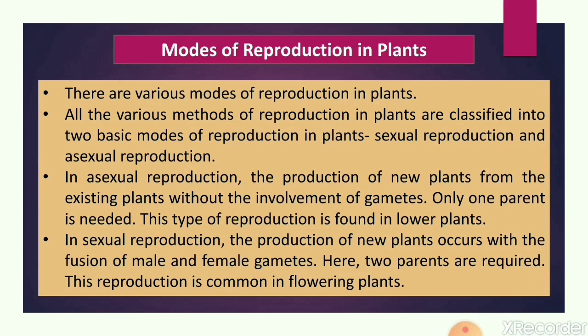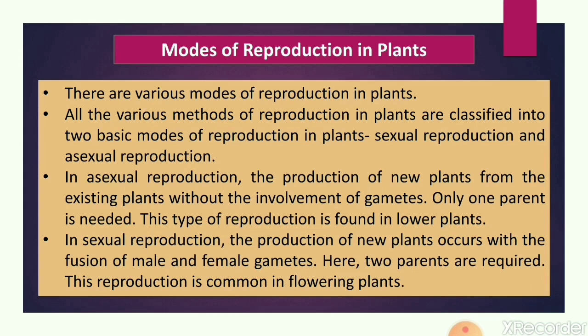The next mode is sexual reproduction. Sexual reproduction involves the production of new plants by the fusion of male and female gametes. Here two parents are required. One parent will be the male parent, and the other will be the female parent. These two parents produce their male gamete and female gamete, and there is fusion of male and female gametes. The new organism formed has the characteristics of both parents, half of the characteristics from the female parent and half from the male parent.